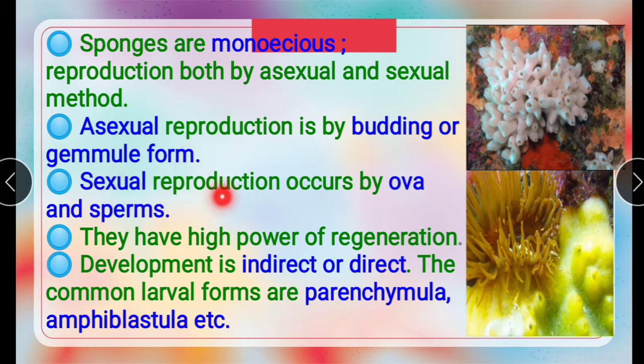Next, sexual reproduction occurs by ova and sperms. In males we see the sexual gamete, that is sperms, and in females ova or ovum.